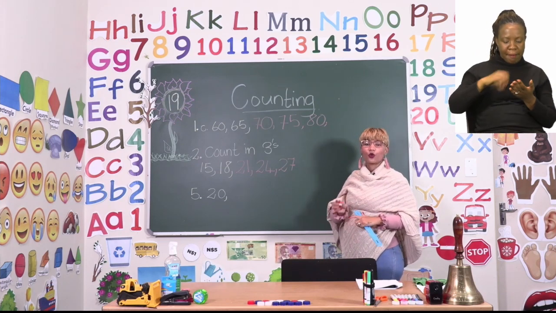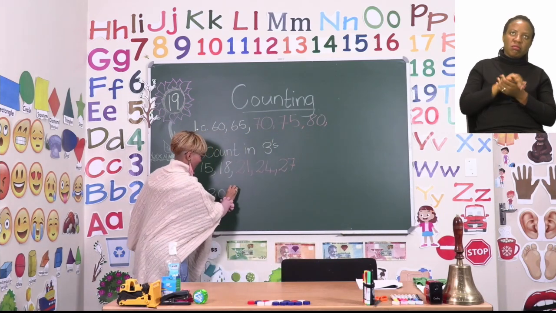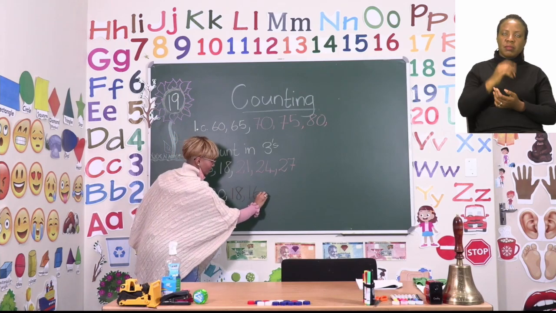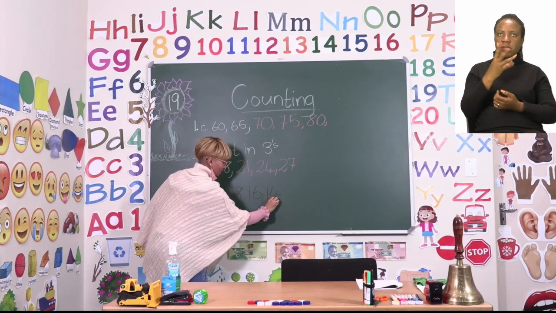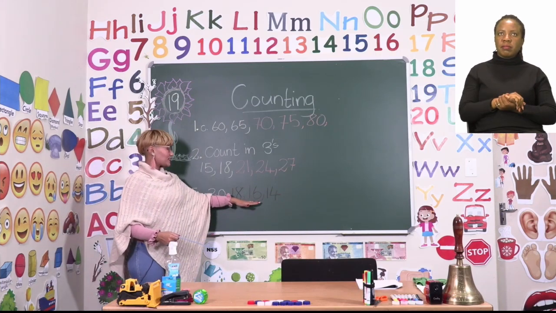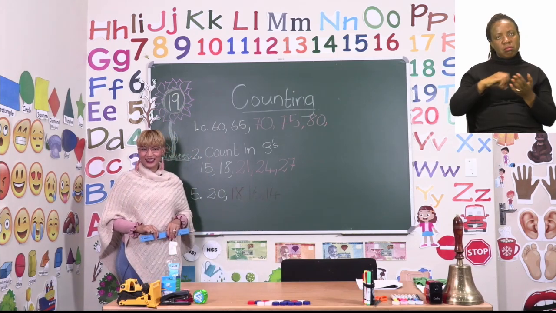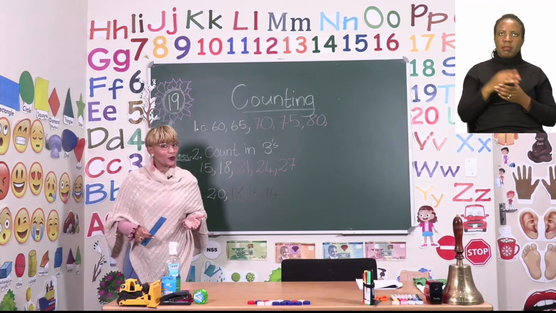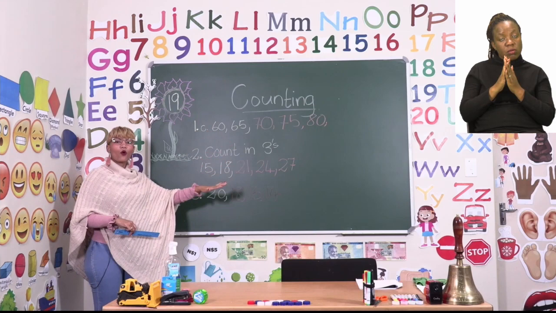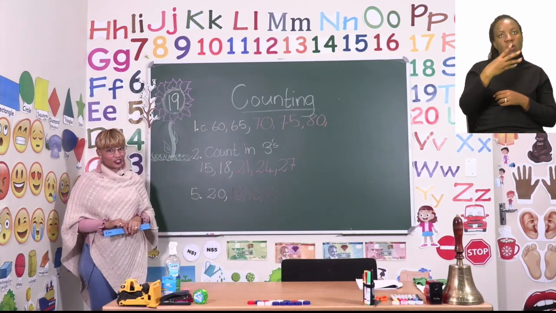So what you have to do now, boys and girls, is go back and write all the numbers in here that we have counted backwards. So 20, 18, 16, 14, and so on. Now that you know what to do, I'm going to give you some time to go back to number 1 and complete all the counting for all the numbers that you have on page 19.